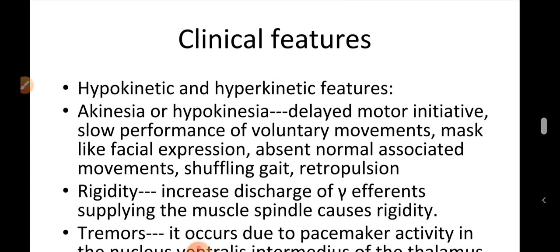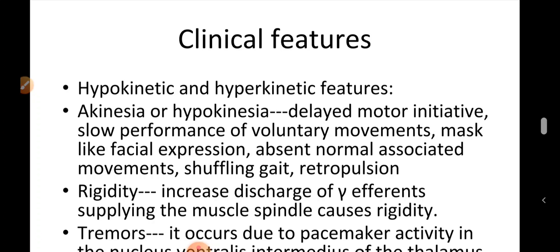A Parkinson's patient will develop rigidity, and it is due to the increased discharge of gamma efferents supplying the muscle spindles. Now the characteristics of rigidity in Parkinson's disease: the tone is increased in both agonist and antagonist muscles, mainly the large proximal group of muscles of the limb are affected, that is biceps and the knee flexors. There is uniform resistance to flexion giving a feeling of lead pipe type of rigidity. Also sometimes it will give a series of catches during passive motion, like a cogwheel type of rigidity.